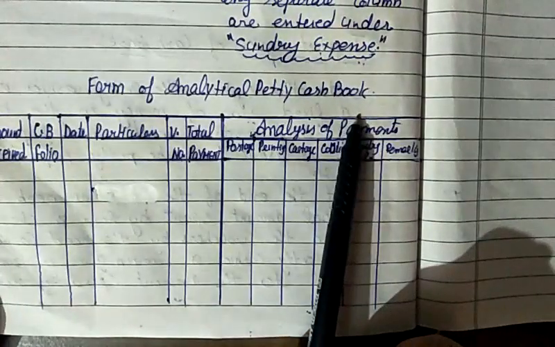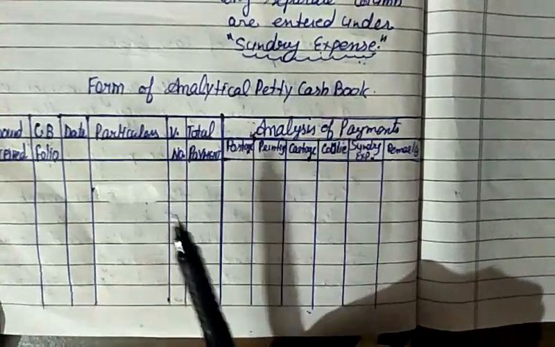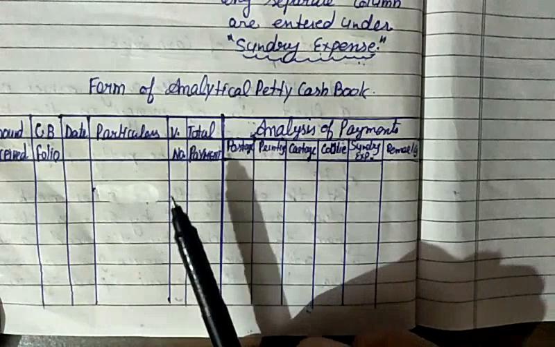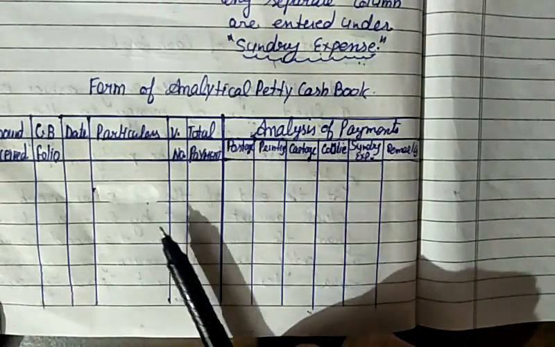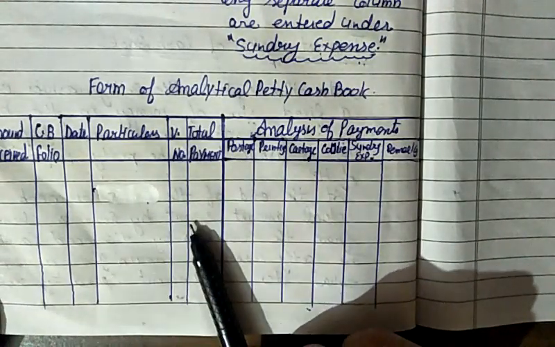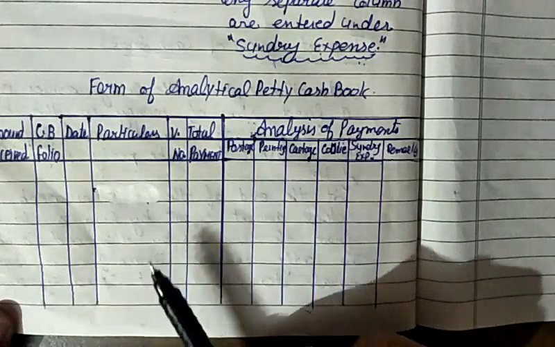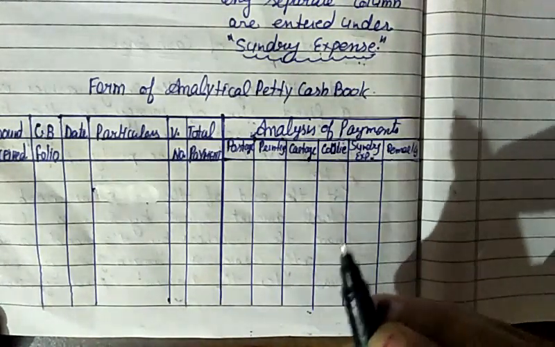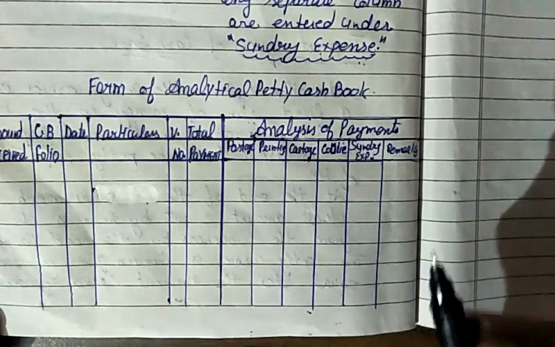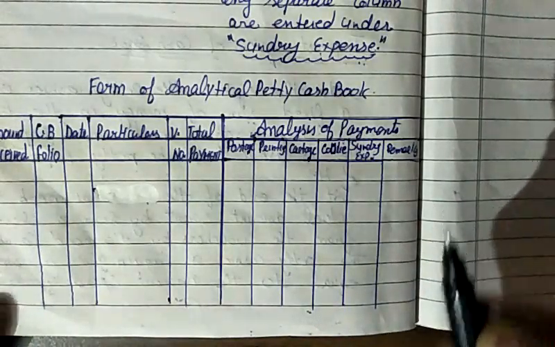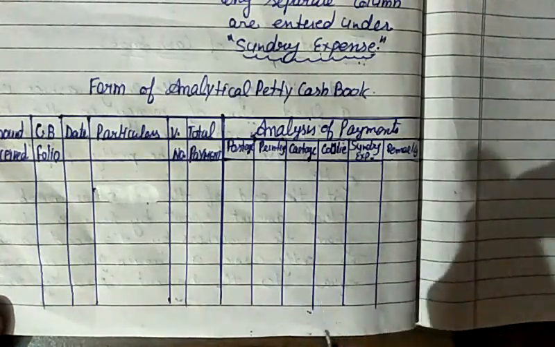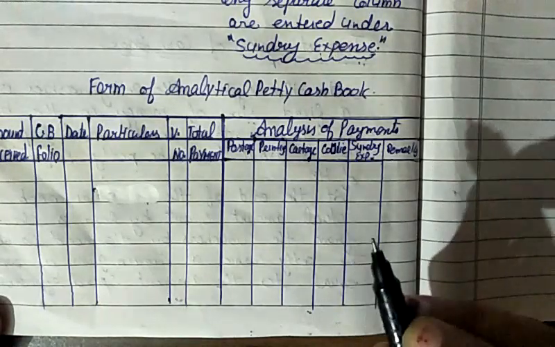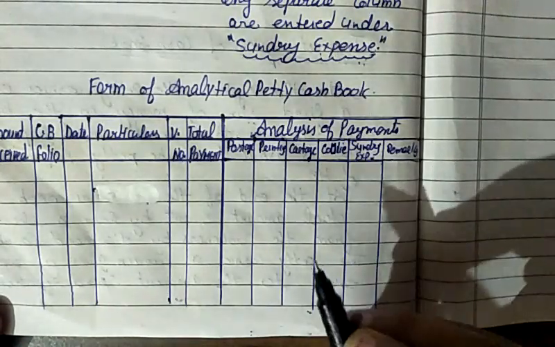Petty cash book. As I told you earlier, the head cashier advances the petty cashier an imprest amount, either by cash or by check. The amount which is handed over to the petty cashier at the start of a month or a week, we call imprest cash. That imprest cash may be given in the form of cash or by issuing a check.